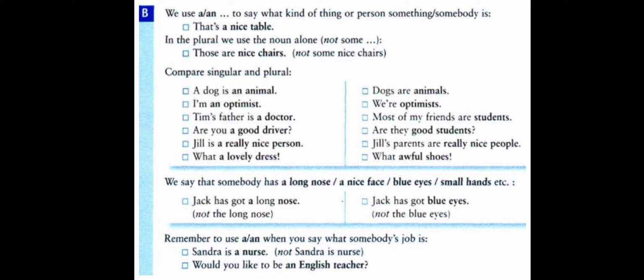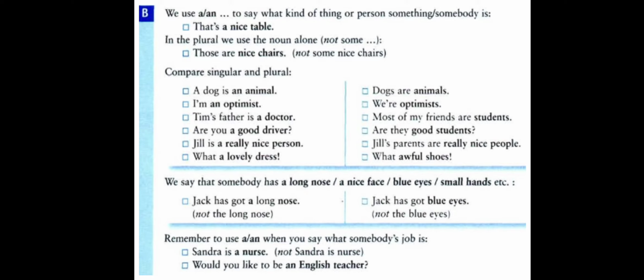It is singular, so we say an animal. If we say dogs, they are plural, so we say dogs are animals. We don't use any article because dogs and animals are plural. I am an optimist.